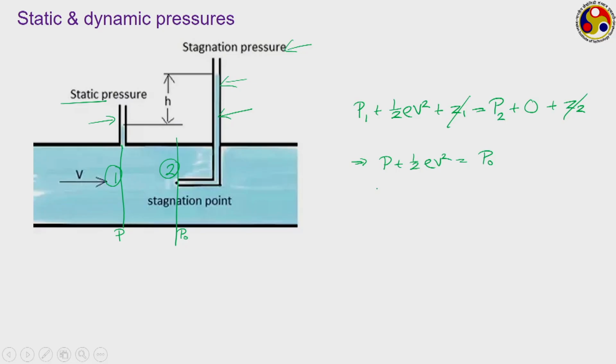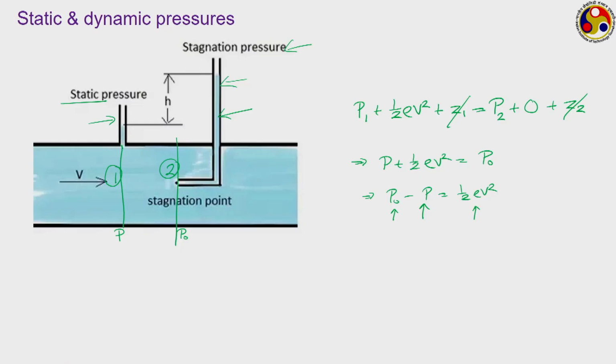So, we are seeing that this P naught is higher than the pressure at point number 1. So, this P is the static pressure, P naught is called the stagnation pressure, and this half rho v square is often called the dynamic pressure, that is the kinetic head or the pressure gained because of the conversion of kinetic energy to pressure energy. This is called the dynamic pressure. In fluid mechanics, we can easily measure both the static pressure and the stagnation pressure.